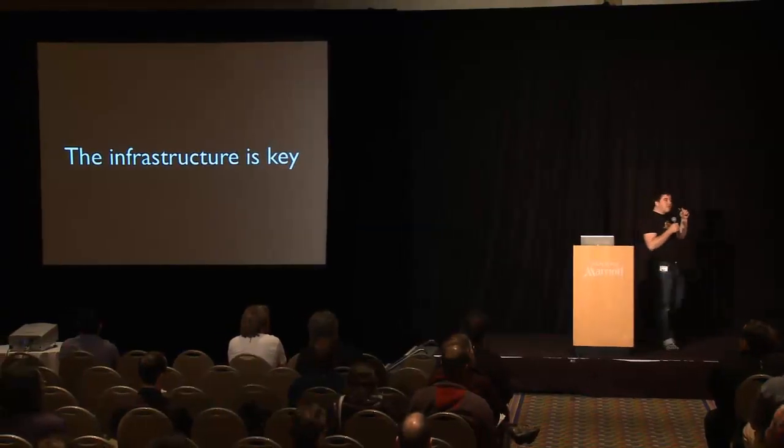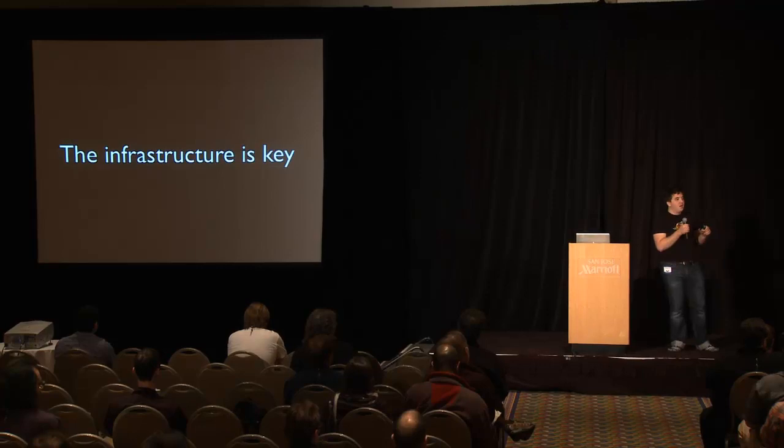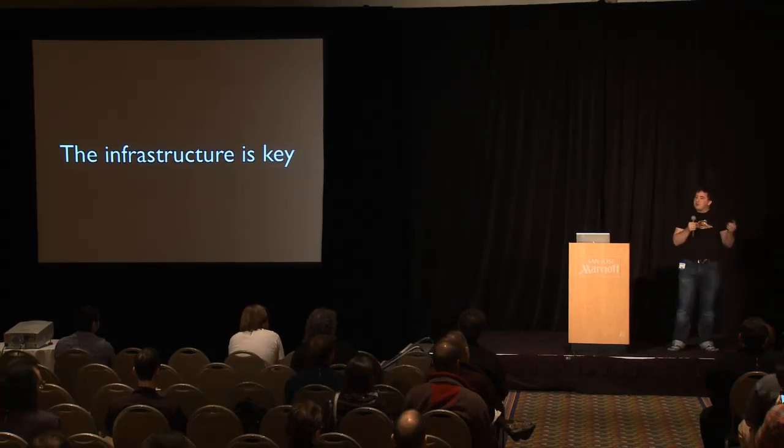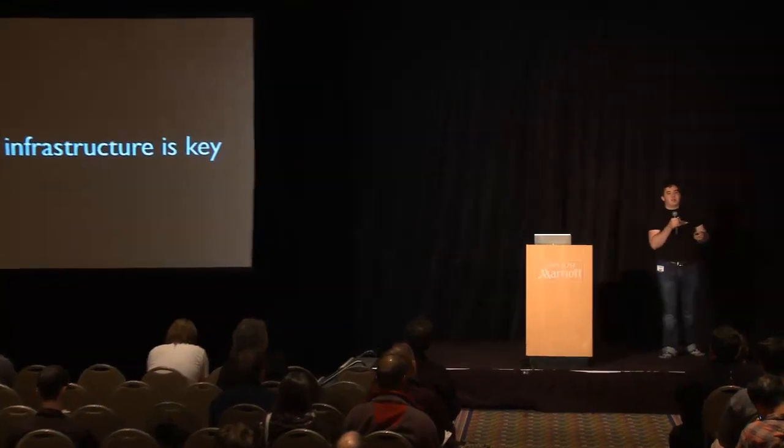Now, one of the key observations about MapReduce, especially at the cluster scale, is that the interesting parts are not the map and the reduce. The interesting part for MapReduce is the infrastructure. How do you scale it up? How do you manage the machines? How do you optimize locality? Right? How do you actually make the computation as efficient as possible?